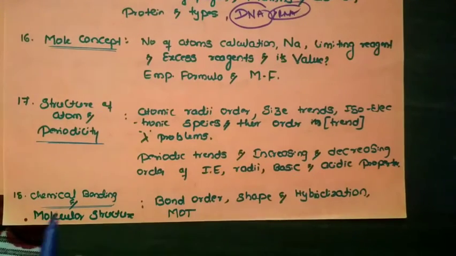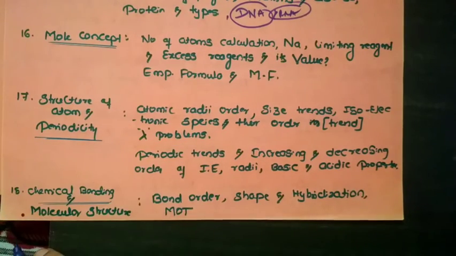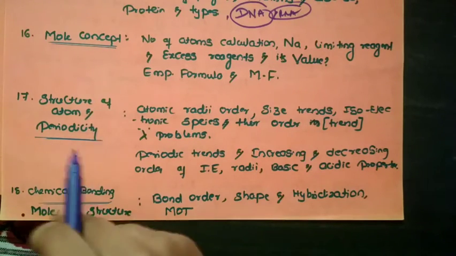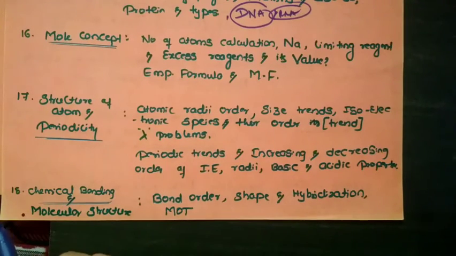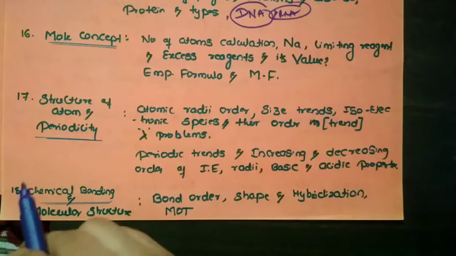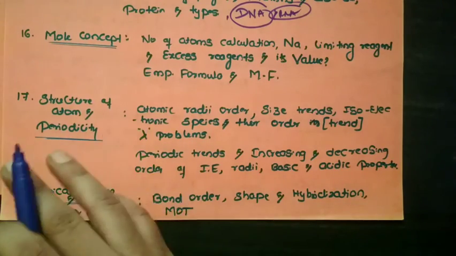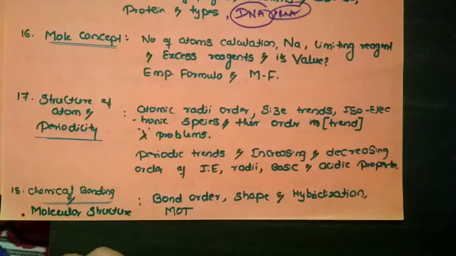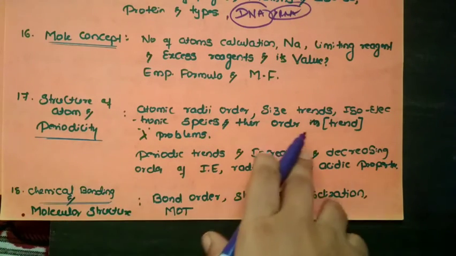So the next one is based on structure of atom and periodicity. These are quite related questions. So definitely around 2 questions will appear by combining these two. So it is like atomic radii order, how it is going to change, what order they'll ask, and the size trends. So when it comes to cation, anion, the neutral atom, what is the order of their size, there is a possibility. And isoelectronic species might be a question, and that is nothing but based on their order, that is a trend.